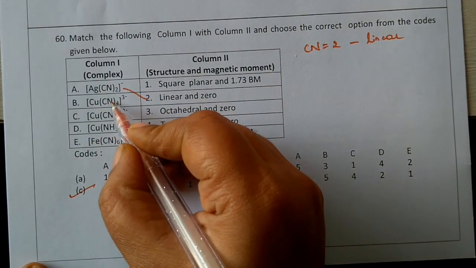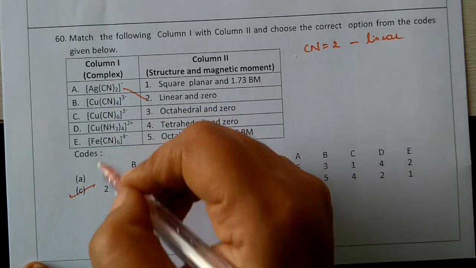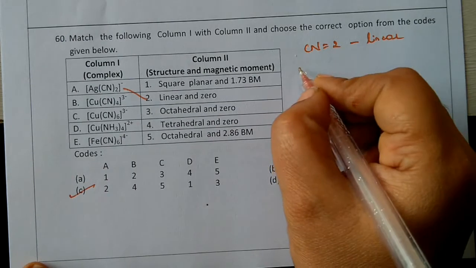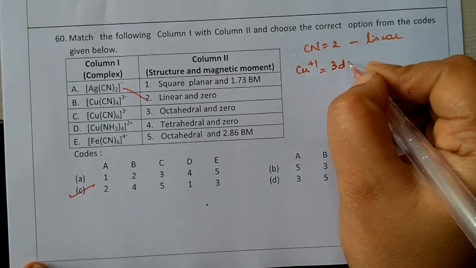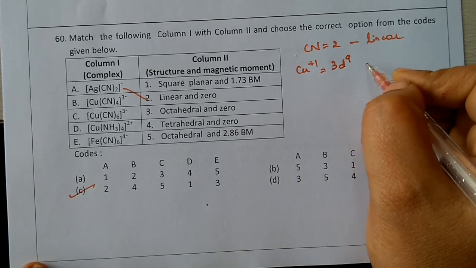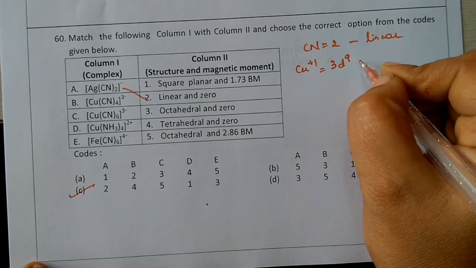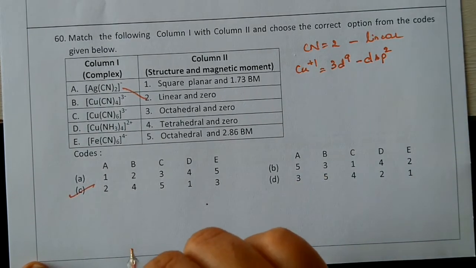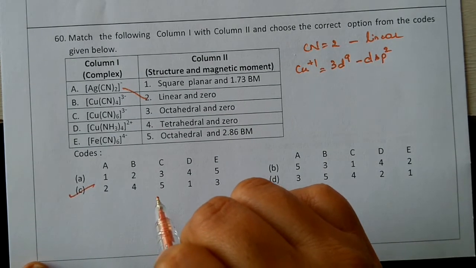Cu(CN), you can observe CN, CN, CN. All these, the 3 CN is there. It is a strong field ligand. Cu here, if you consider, it is -3, that means Cu is in +1 state. So the electronic configuration is 3d9 and it is a strong field ligand. One orbital is empty here, 3d1. One electron will shift into the outer orbital. It is going to form dsp2 hybridization, and dsp2 hybridization is nothing but square planar. It is going to give rise to a square planar geometry.